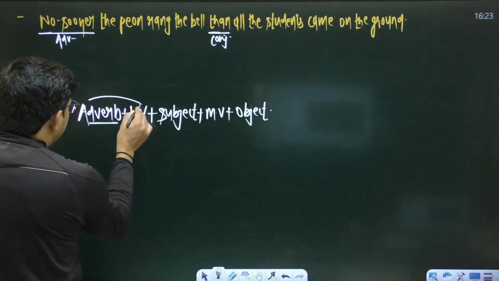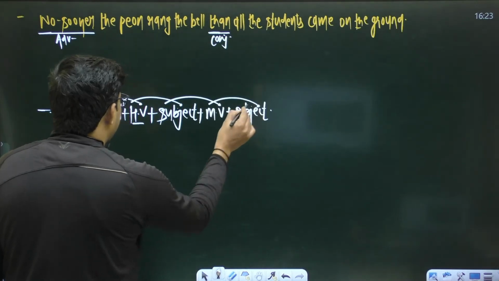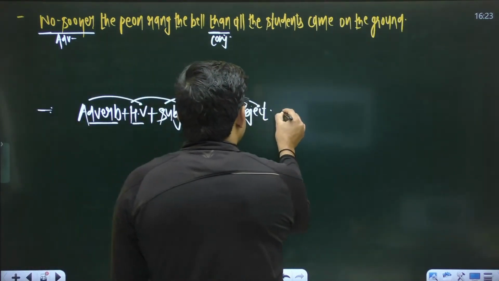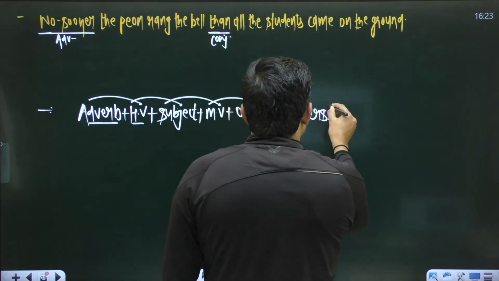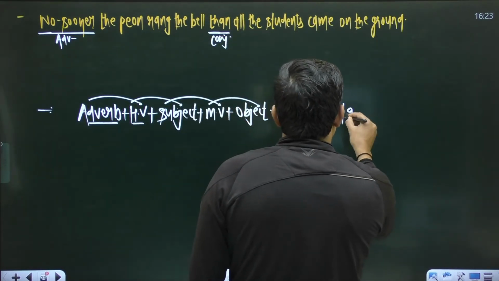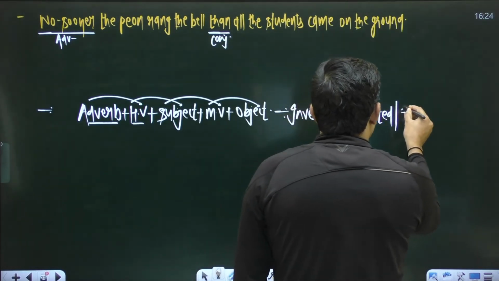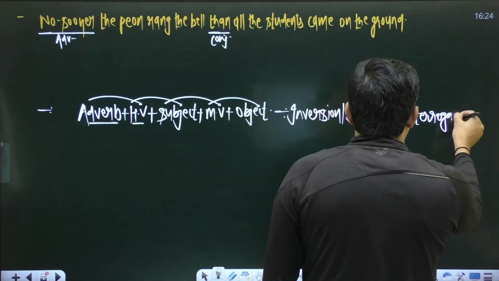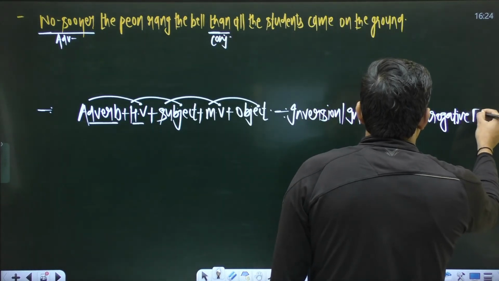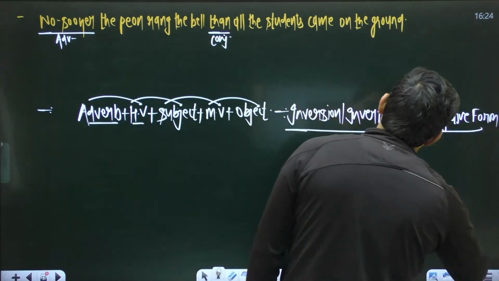After the adverb you have to use helping verb, subject, main verb, object in last. This is called the inverted form, the interrogative form. If a sentence starts with an adverb, this inversion is mandatory.